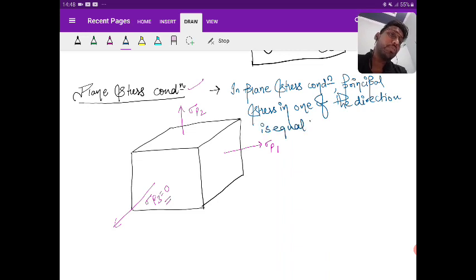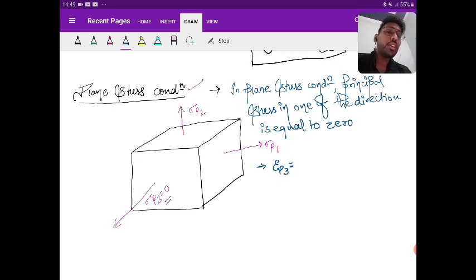Is it clear? But it is not saying the strain is 0, right? We know that if the normal stresses are acting in the perpendicular directions, due to it the strain is going to be induced in that particular direction. So what am I going to write? So what is epsilon p3?